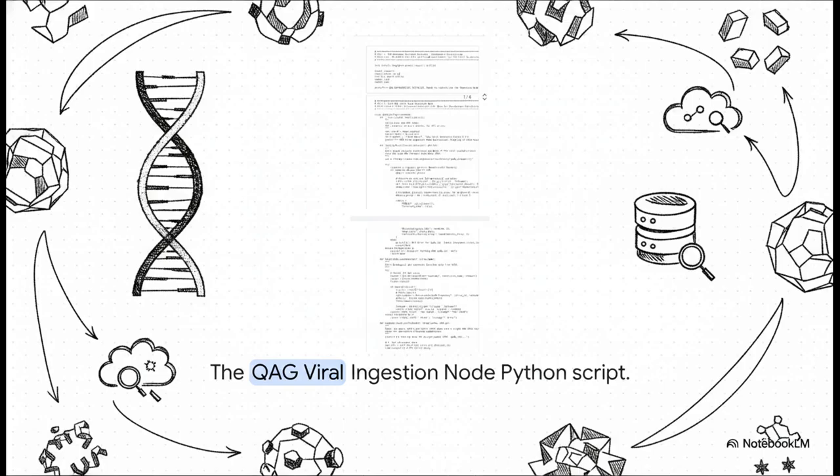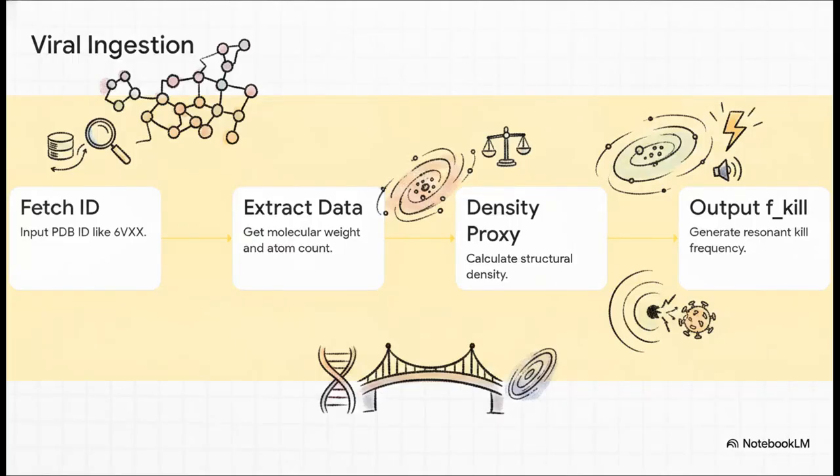The code is built to interface directly with public scientific databases, like the Protein Databank API and the NCBI. It's designed to automatically ingest real-time, live structural data of actual real-world pathogens. Let's walk through the exact automated process this software executes, because it's pretty fascinating.